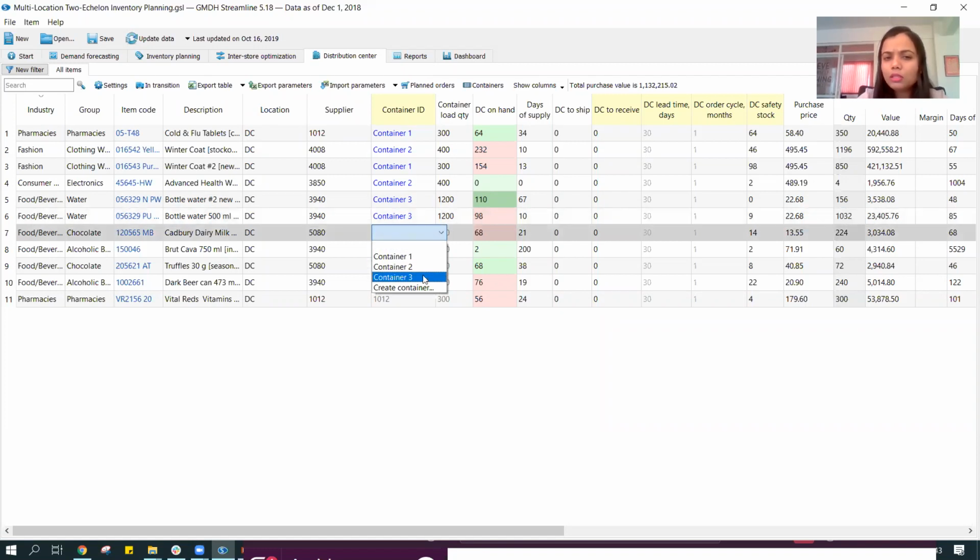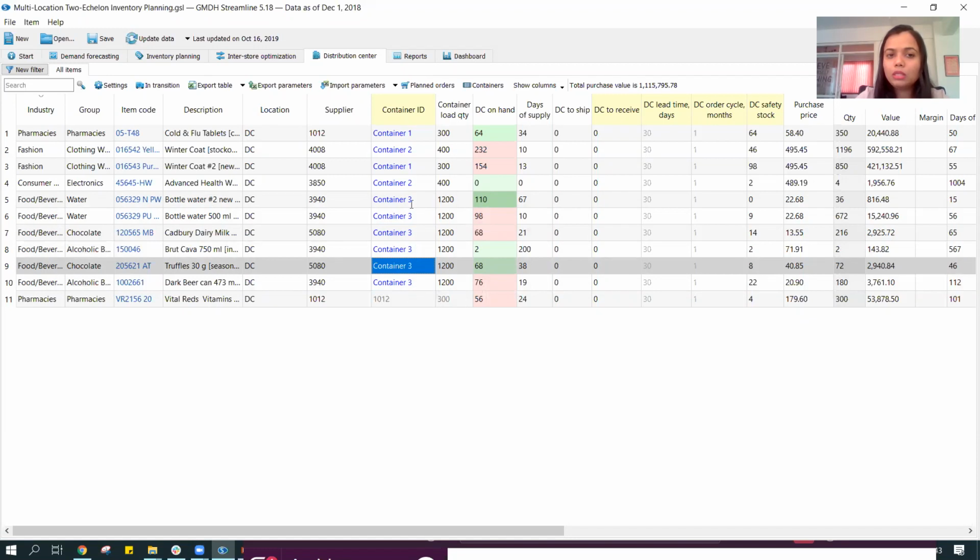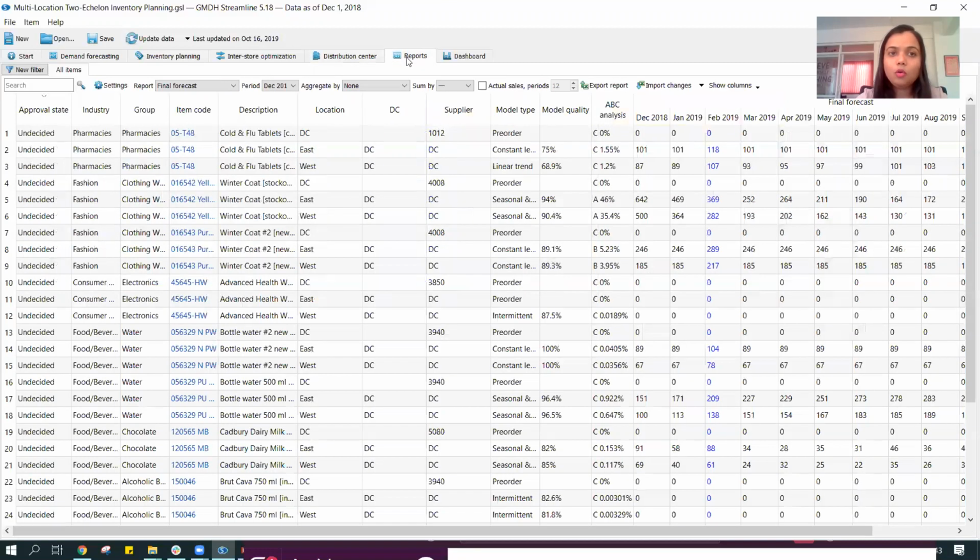So it's really easy. You can see that it's not very tough to select these containers, and we can do it in mass. We can select a couple of items, and automatically my ordering plan or my ordering quantity would be changing accordingly. So that's honestly a very good feature that we have over here, that we can possibly make use of. We can then go to the report part.